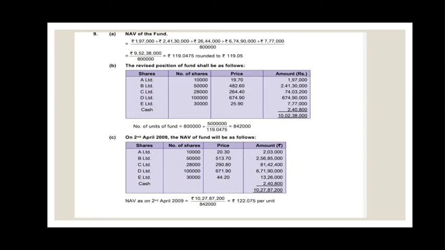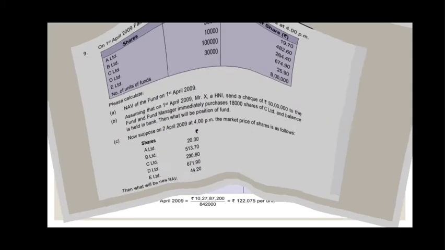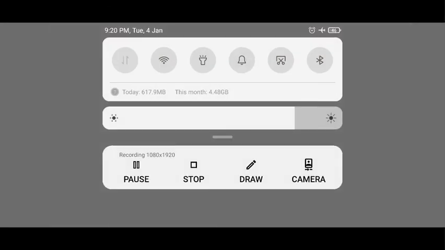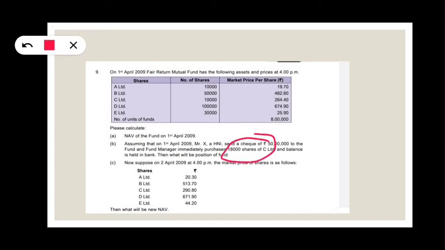When we have to find the revised position of NAV, our fund manager has invested in 18,000 shares of C Limited at the rate 264.4.